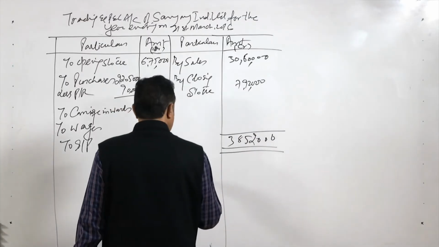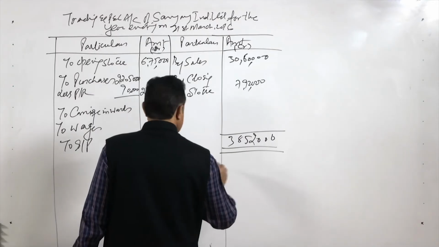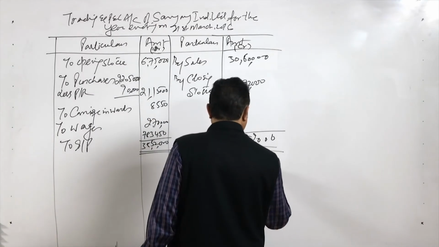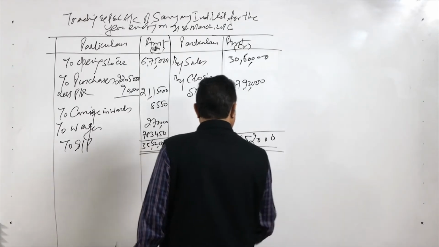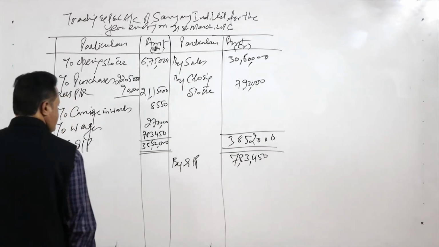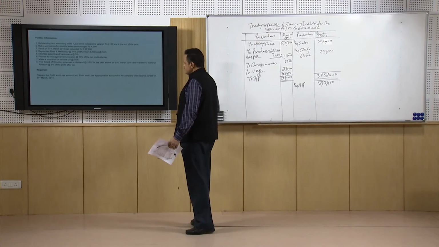Now we will move to the P&L account. By GP, this is 7,83,450, and then we will have to take the other items like direct and indirect items.